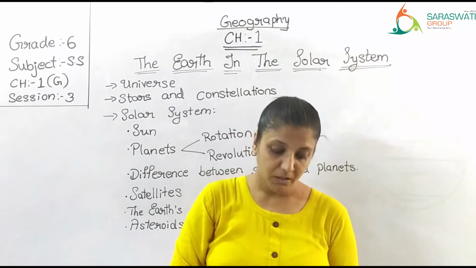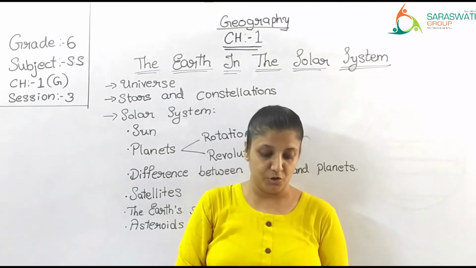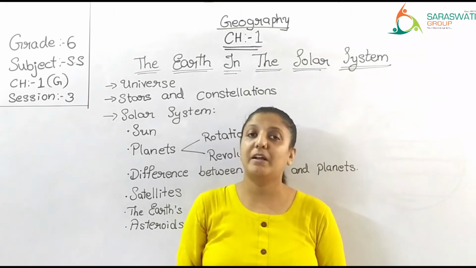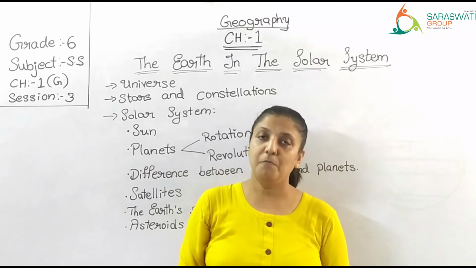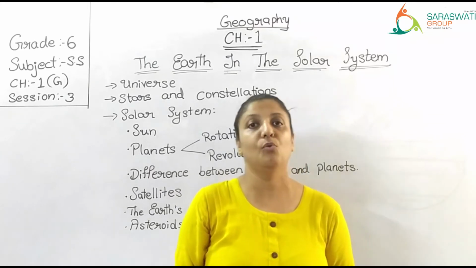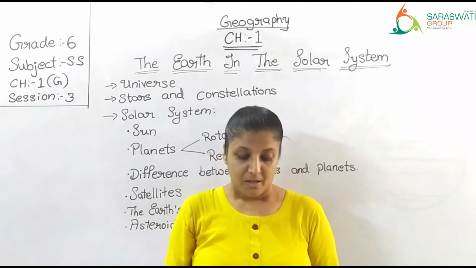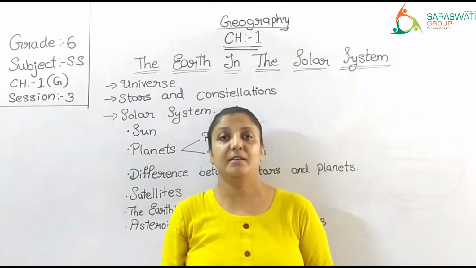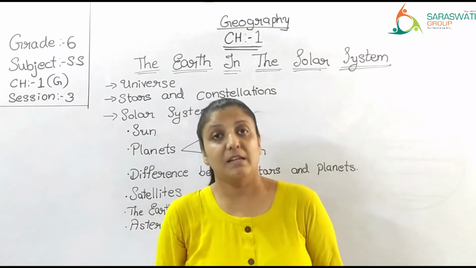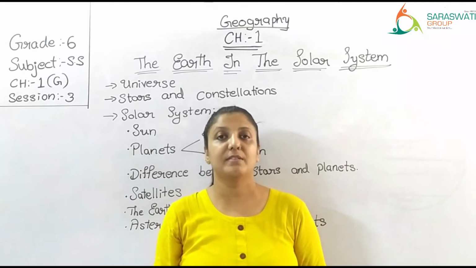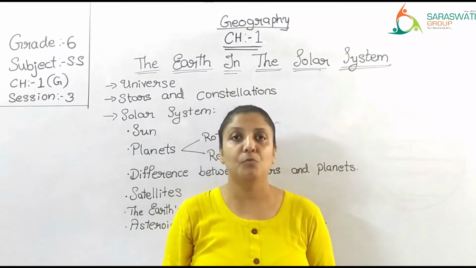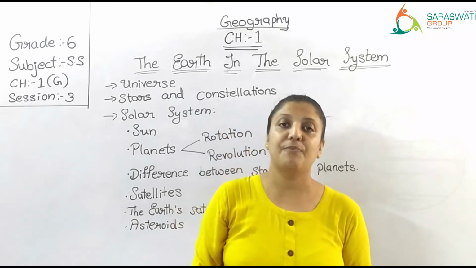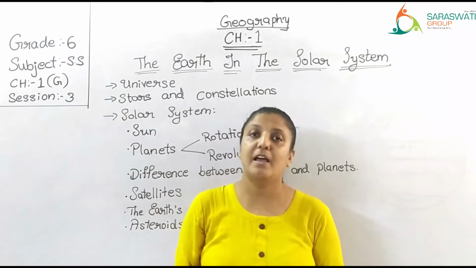Okay. Like planets, satellites also do not have any heat or light of their own. Planets, they reflect the light of the sun. In same way, satellites also do not have their own heat or light. They shine by the reflection of the light from the sun. Moon, you might say the moon has its light. No, the moon does not have its light. Moon is reflecting the light of the sun, just like the earth does.